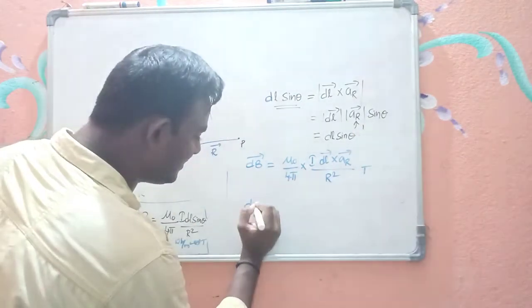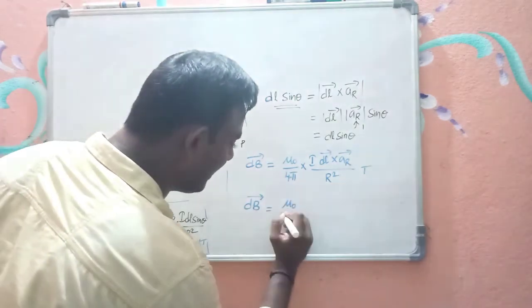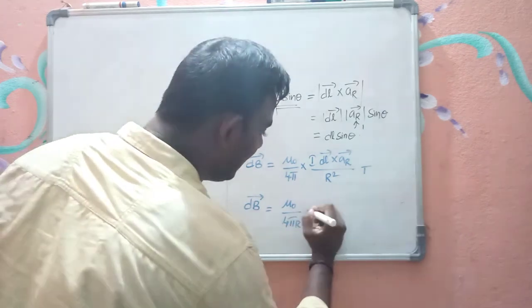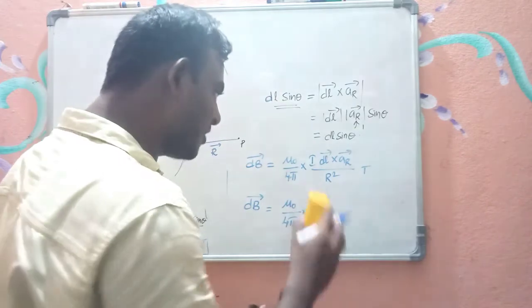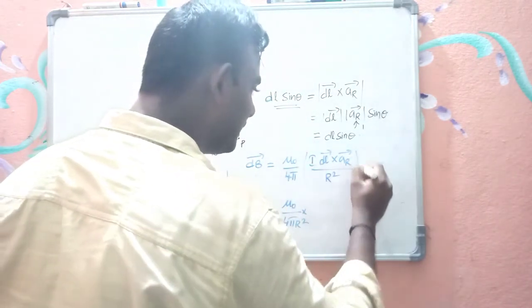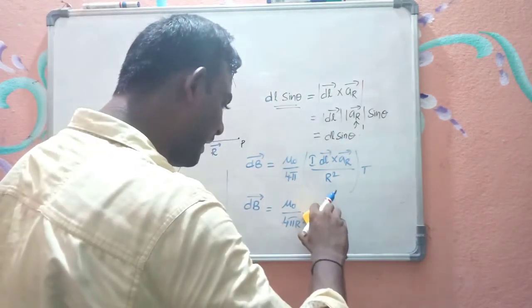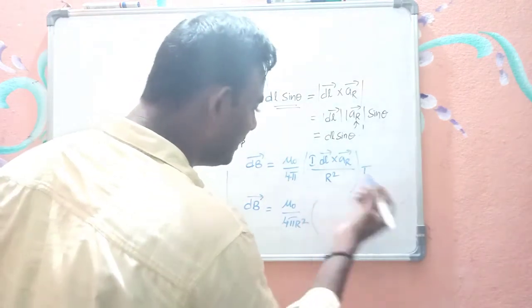Or I can keep this in another form, dB bar is equal to mu naught by 4 pi r square, I into, see this is a normal product and this is a cross product. So to differentiate between these two, I am just keeping brackets, right? So here also I want to keep a bracket because I want to differentiate between normal product and cross product.